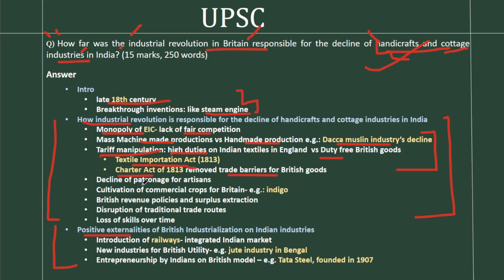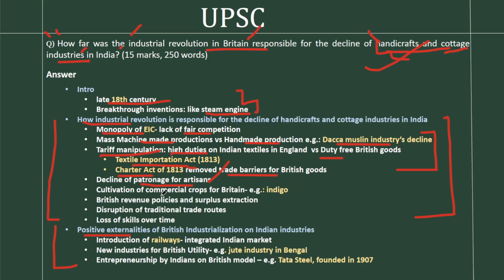The fourth point is the decline in patronage of artisans. You know that Indian artisans were largely supported by the kings. The decline of patronage due to the decline of the princely states is a major reason for the deindustrialization process.